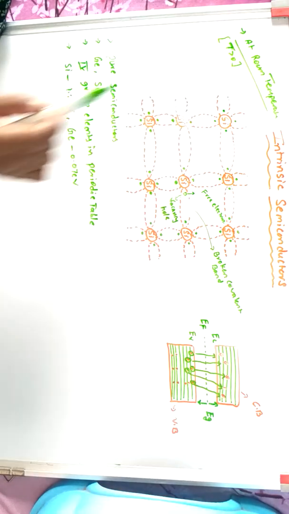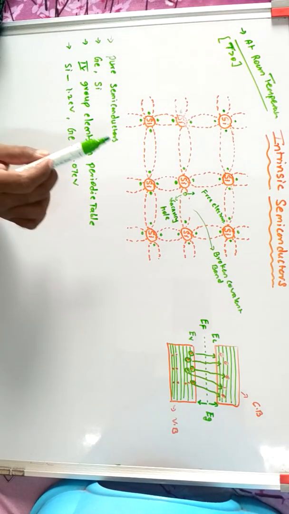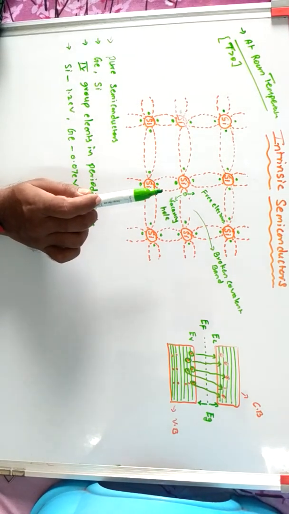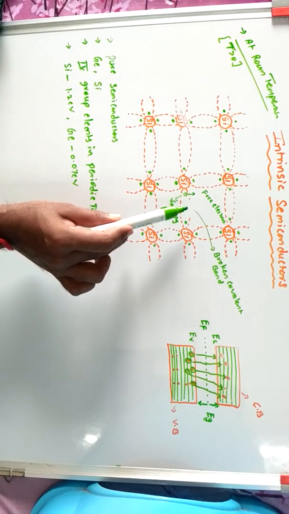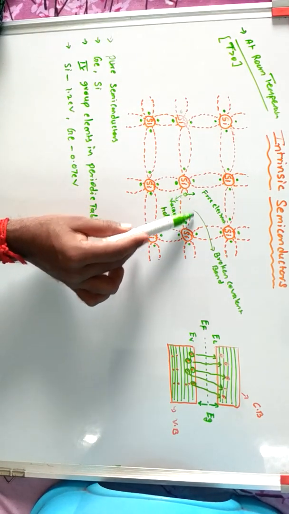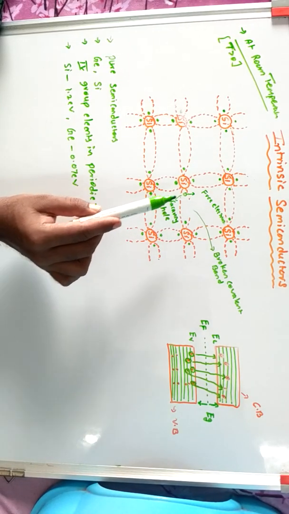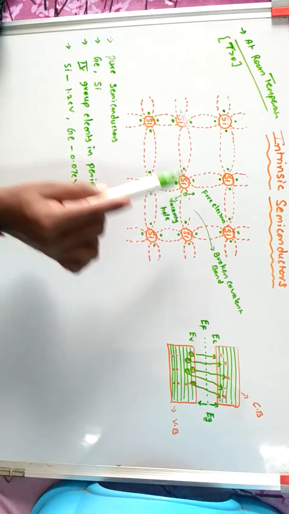Next, at room temperature, the valence electrons acquire a sufficient amount of energy. As a result, covalent bonds break, releasing free electrons. These free electrons create a vacancy in the initial position in the crystalline material.